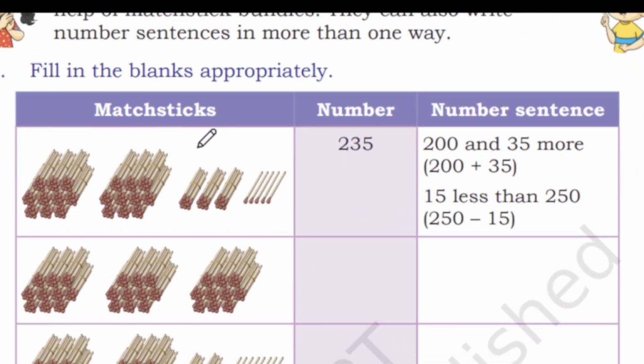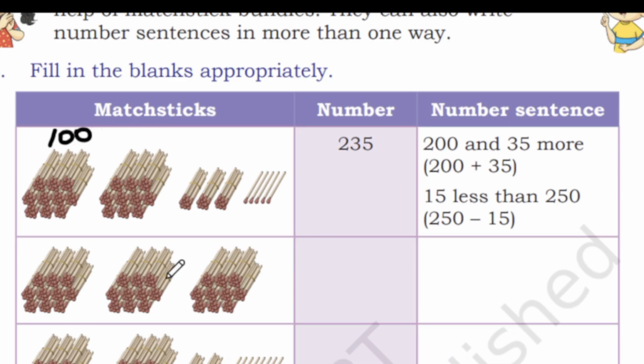Next. Teji and Jojo have learned to write numbers with the help of matchstick bundles. They can also write number sentences in more than one way. Matchsticks, numbers, number sentence. Okay. So here we have matchsticks. So this is 100 matchsticks. So here one more 100. So 100 plus 100 is 200.